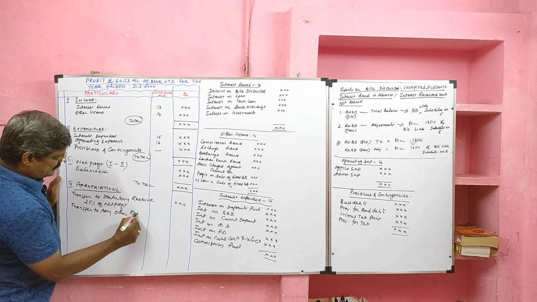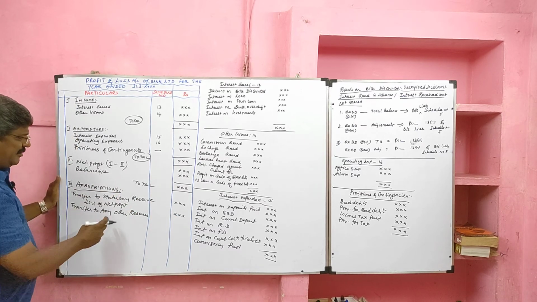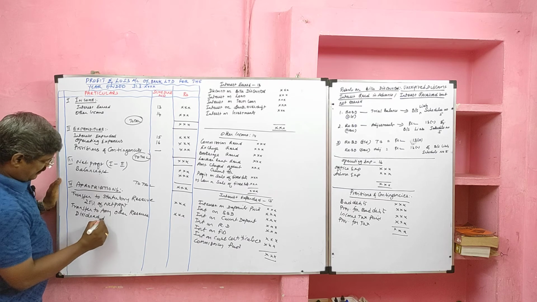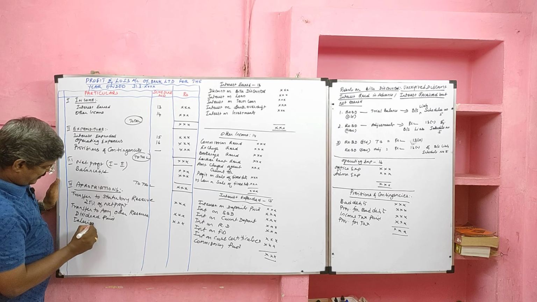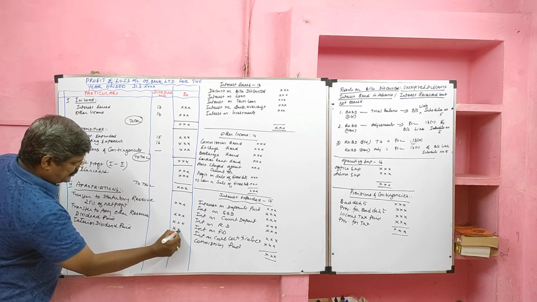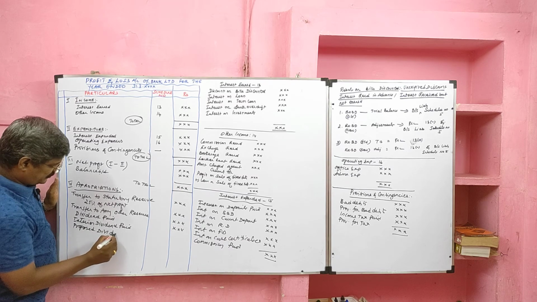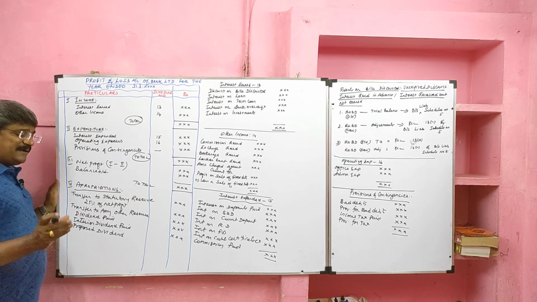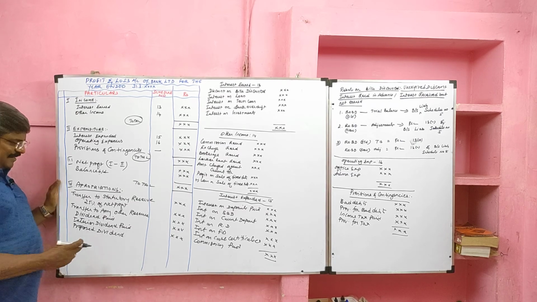Then the second appropriation is transfer to any other reserve or fund. If we transfer money to any other fund or reserve, it will be recorded here. Then dividend paid is an appropriation. Sometimes interim dividend paid is given. That is an appropriation. Then proposed dividend, also known as provision for dividend. Sometimes the value of proposed dividend is given directly, we can write it. Sometimes the percentage is given. In that case, the percentage should be calculated on the paid up share capital, then write the value.